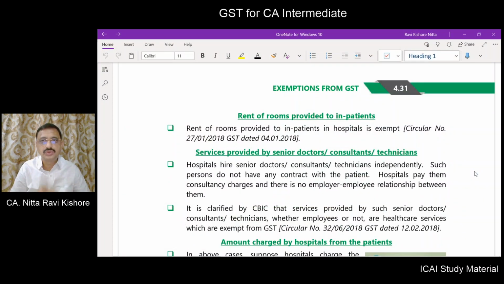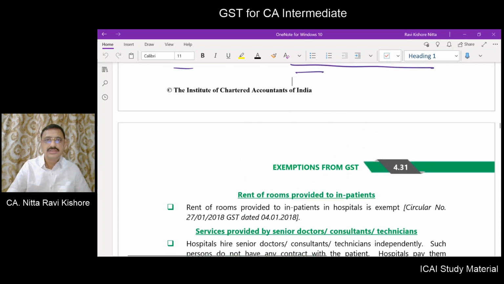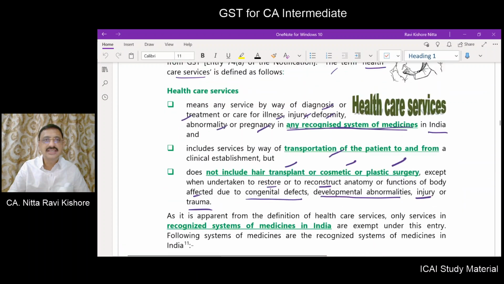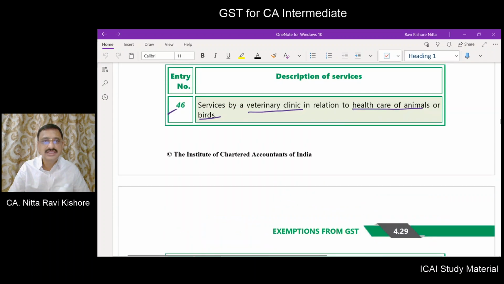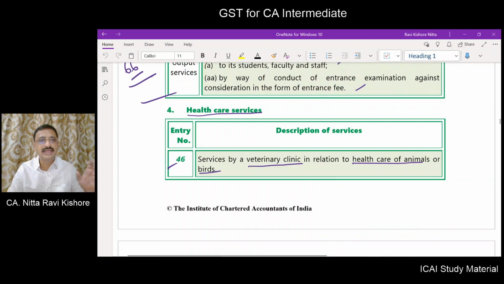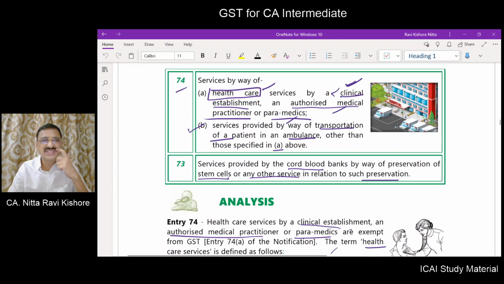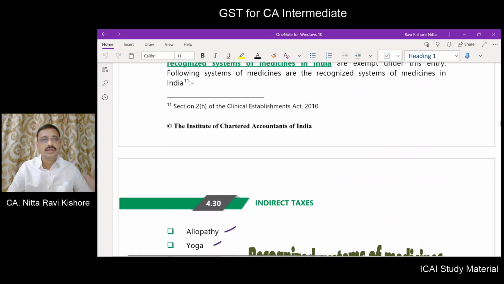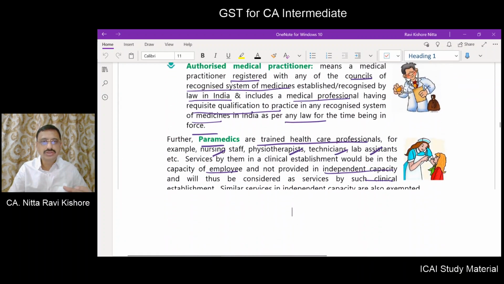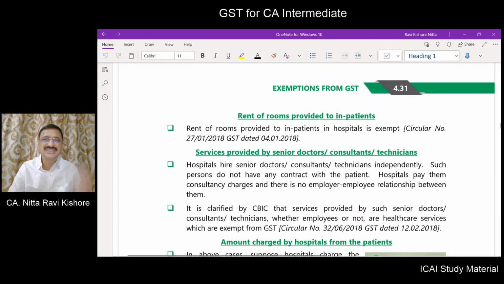Hello and welcome. We are on page number 31 of chapter number 4 dealing with exemptions from GST. In the preceding class, we started healthcare services which are exempt by virtue of entry numbers 46, 74 and 73 of the notification. We have done some analysis also, and we are into page 4.31, the point relating to the rent of rooms provided to inpatients.